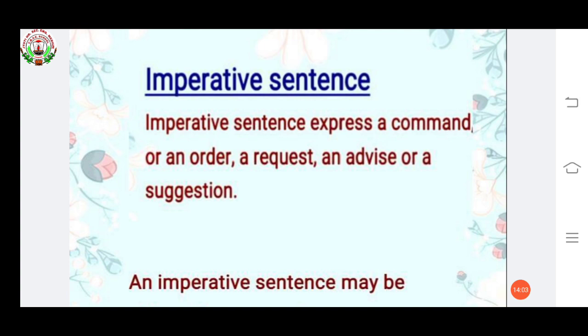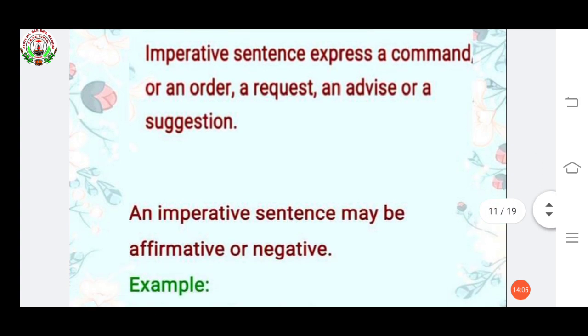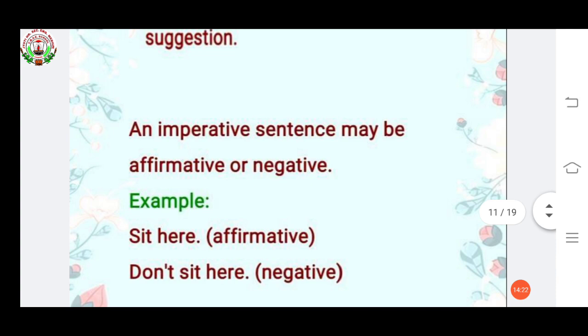Okay. Now, an imperative sentence may be affirmative or negative. Just like a declarative sentence, an imperative sentence can also be positive or negative. See the example. Sit here, affirmative. Don't sit here, negative. Okay.